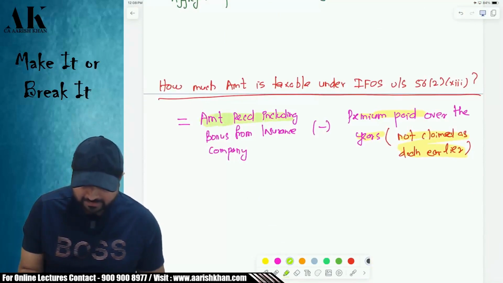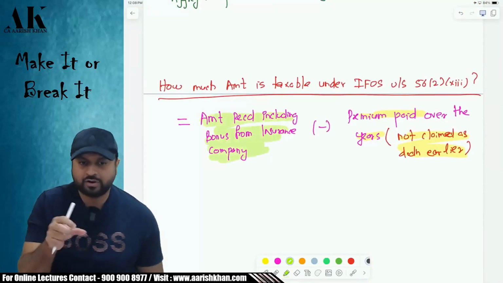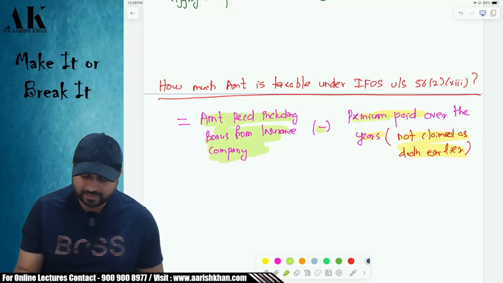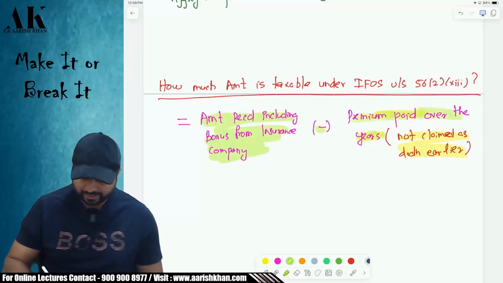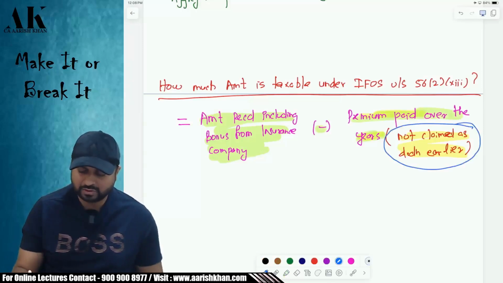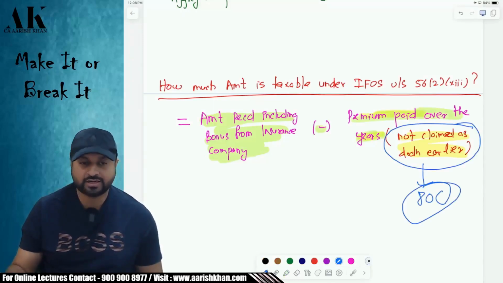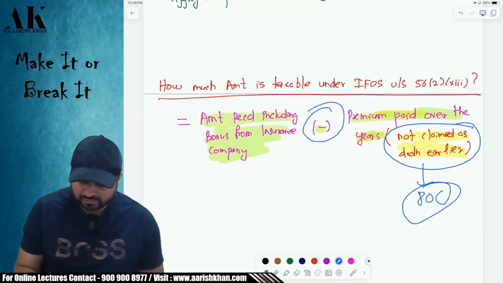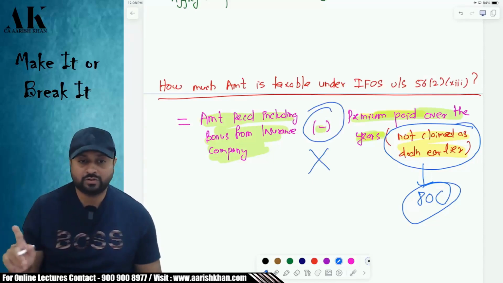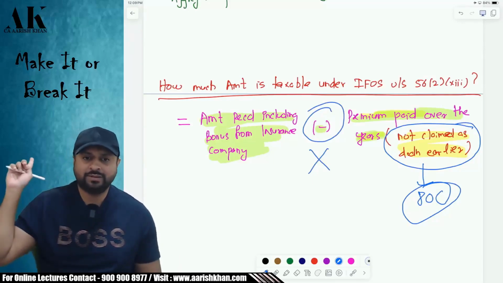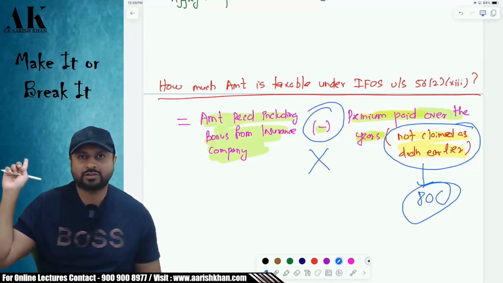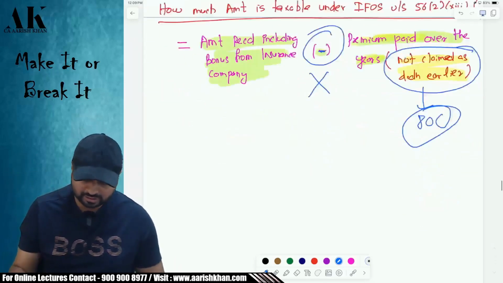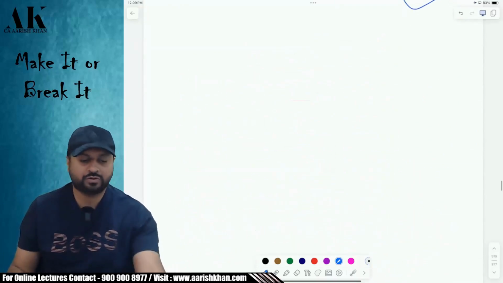Whatever amount the company has paid you on maturity or on withdrawal of the policy, including the bonus amount, you have to take that minus whatever premium you have paid. But while reducing the premium, you will not take those premiums which you have claimed as a deduction earlier, say under 80C, etc. If you have claimed the deduction of that premium under 80C, then you have no right to reduce it from here. So in short, if you have claimed a deduction under the income tax law earlier, you will not get the benefit of deduction once again from here. That is a very important catch. I hope these two provisions are clear to all of you. Is it clear?